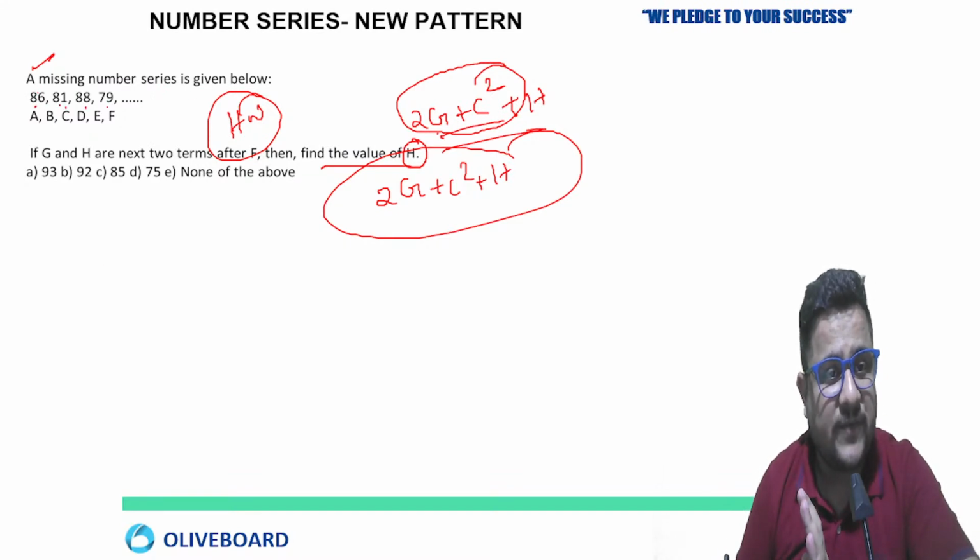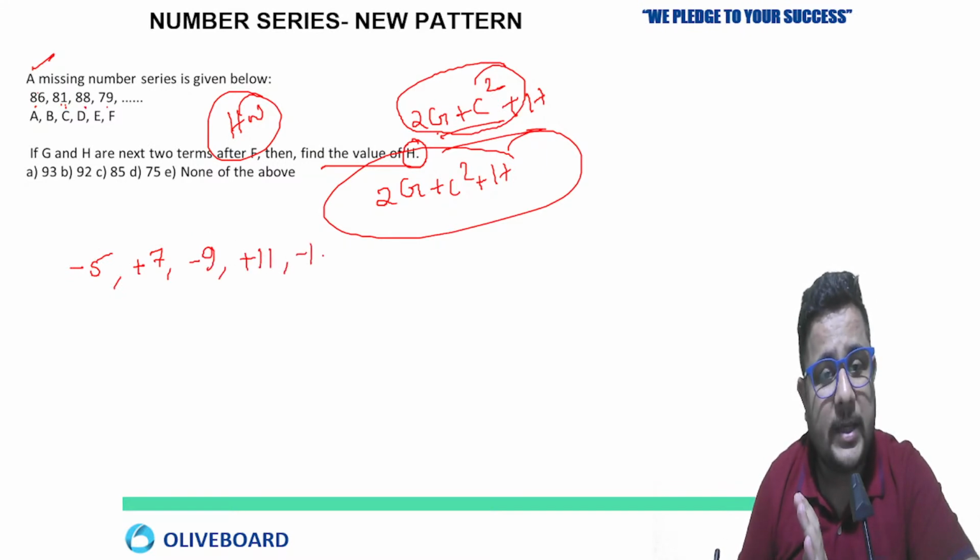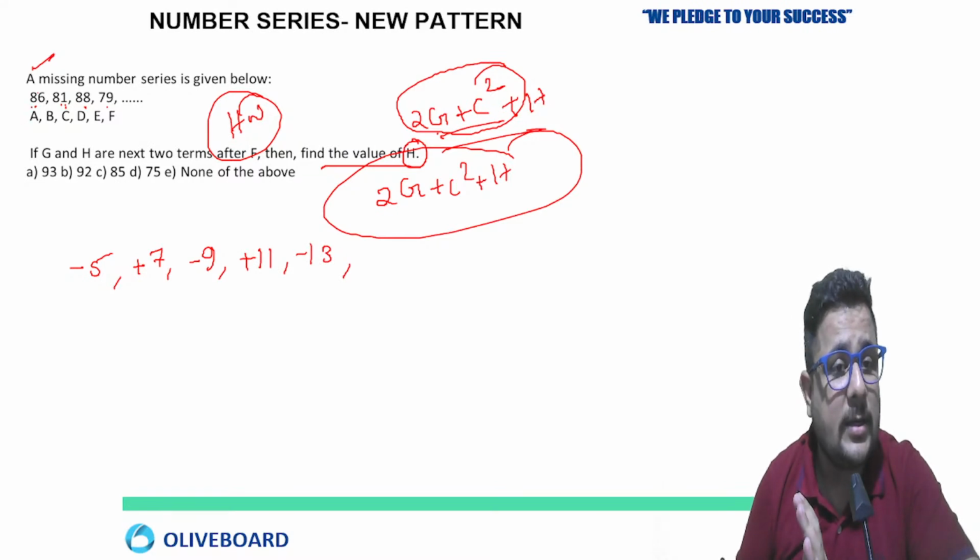So 86 minus 5 is 81. 81 plus 7, so minus 5, plus 7, then minus 9 is there. So next would be what? Plus 11. Then again minus 13. Right? This is the pattern. What is given? A missing number series is given below: 86, 81, 88, 79, then the missing number.